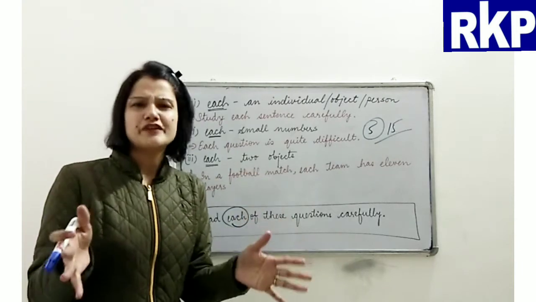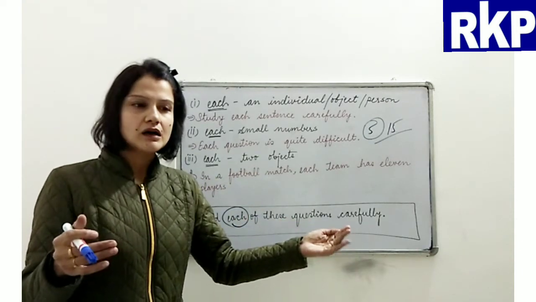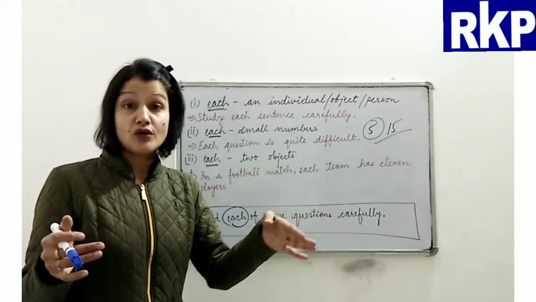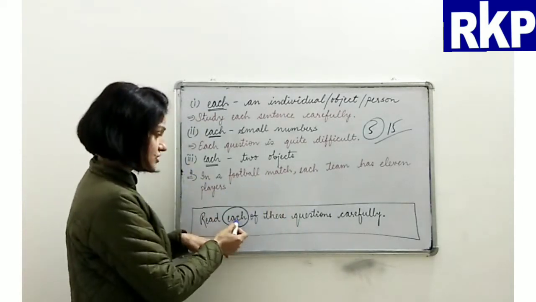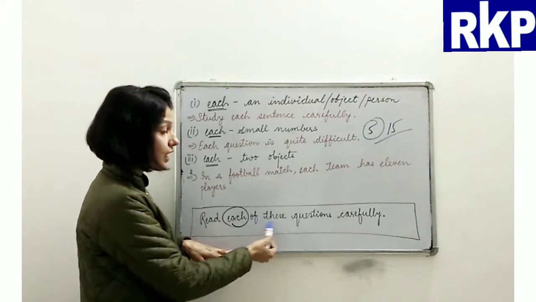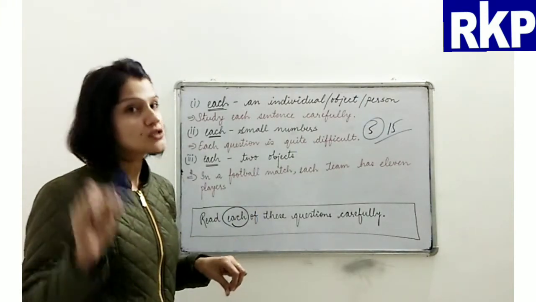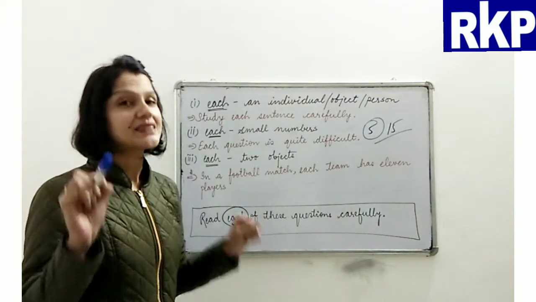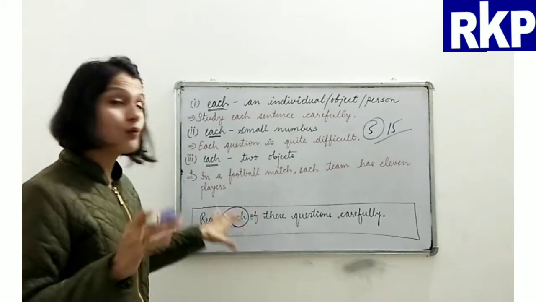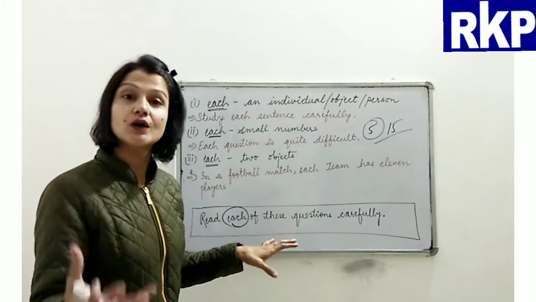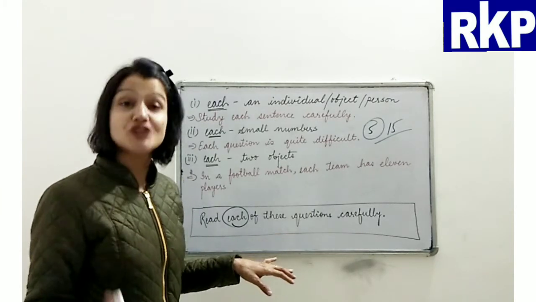Whenever you get confused whether it is an adjective or a pronoun, just see whether it is being followed by a noun. If it is not being followed by a noun, that means it is a pronoun. And if the word is followed by a noun, that means it is an adjective.